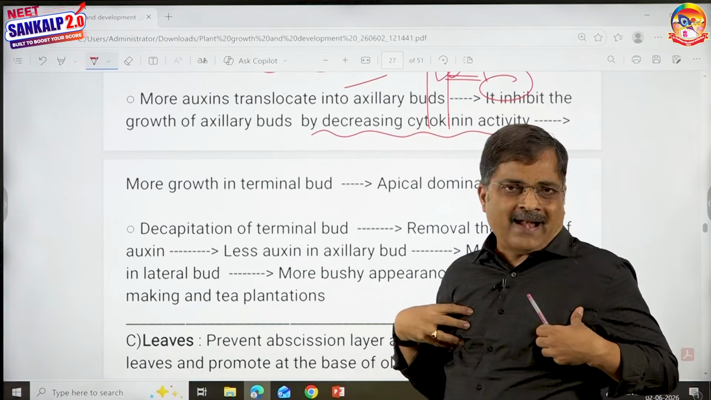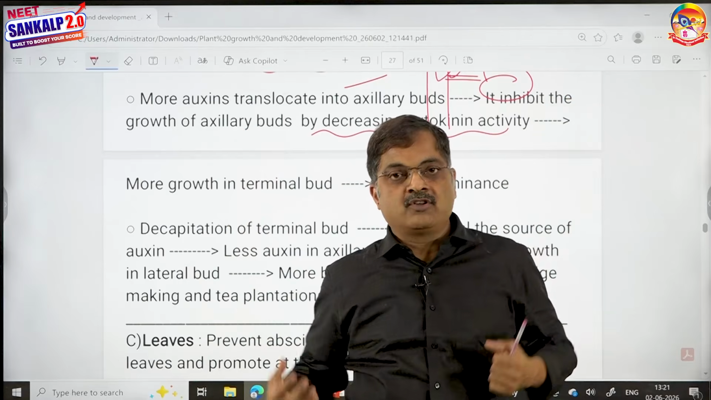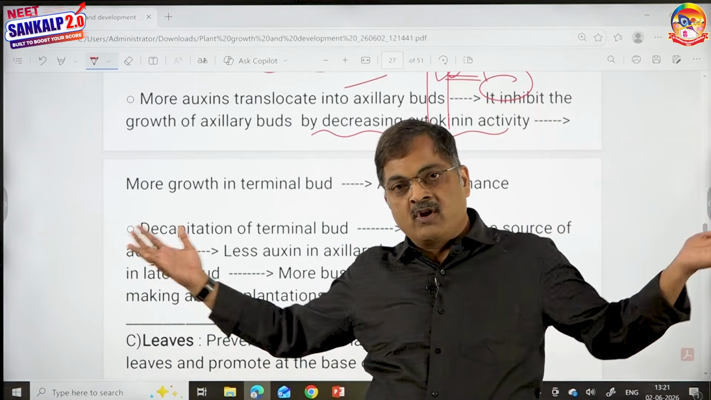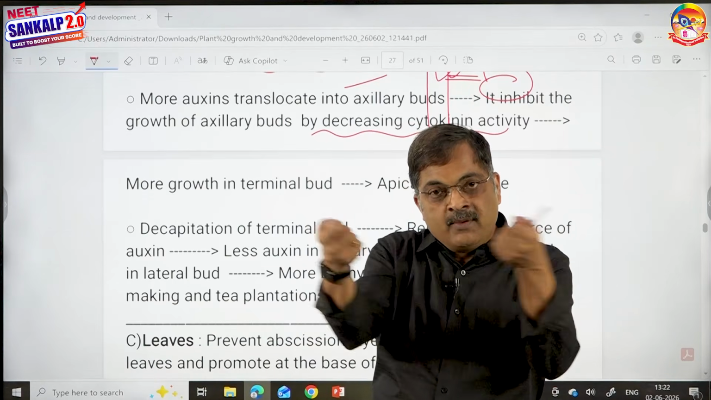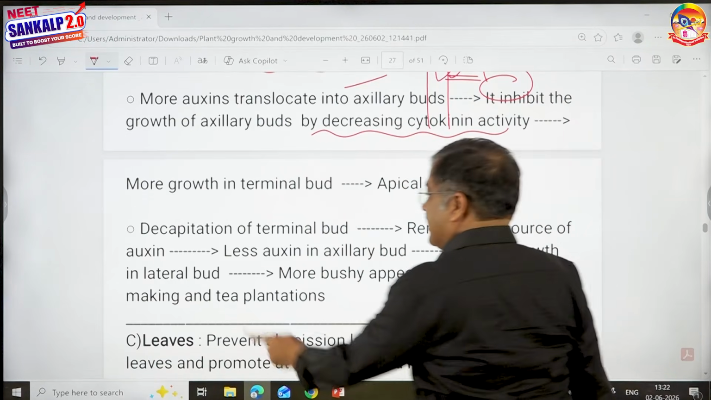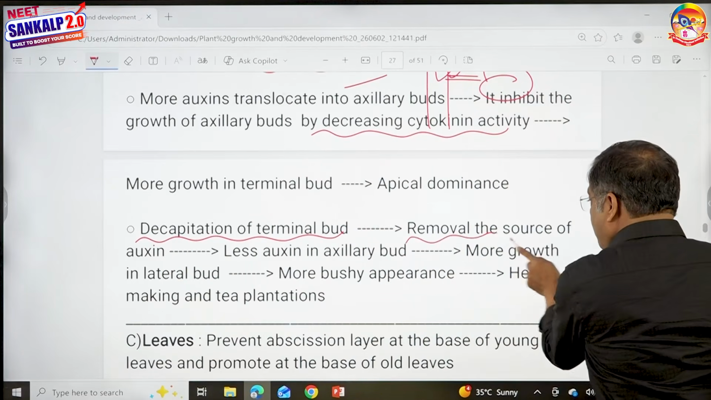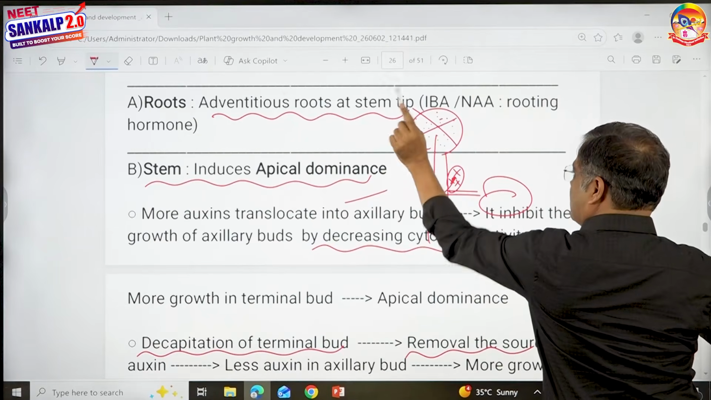So if I am a tea plantation grower, then I am not very happy seeing my plant growing tall. What I want is more branches, more leaves, more yield, so I can gain more profits. Then what do I do? I take a scissor and remove the terminal bud. That is called decapitation of the terminal bud. What does it do? It removes the source of auxin.